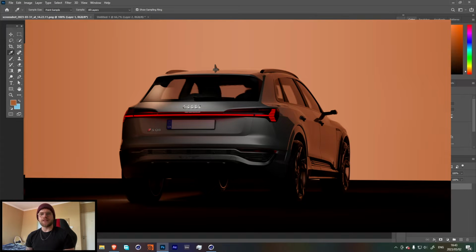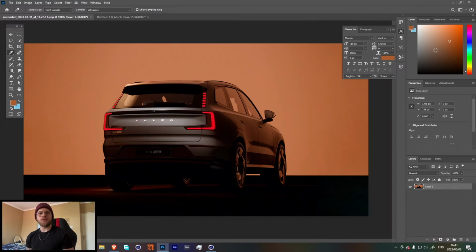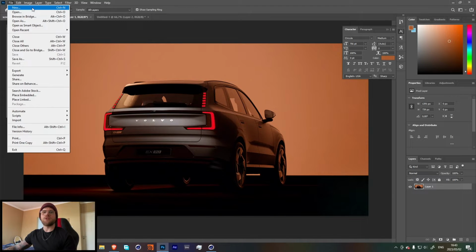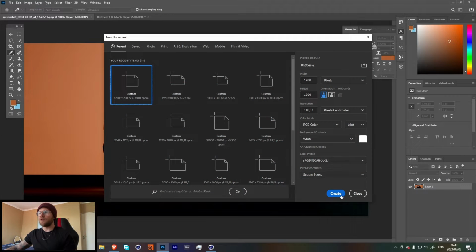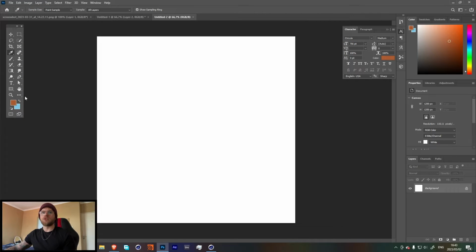But yeah, let's get straight into this tutorial. So before we start with this actual tutorial, I want to go and create some lights. So let's just create a normal square over here and let's create some gradients. If you don't have Photoshop, I'm sure you can just download some gradients like these. These are going to be really simple, but you'll see why we need them in a bit.